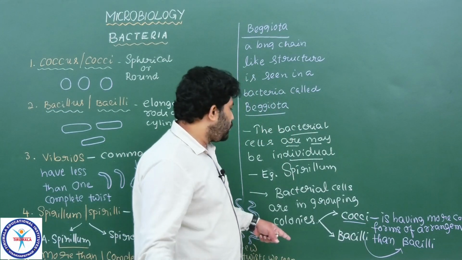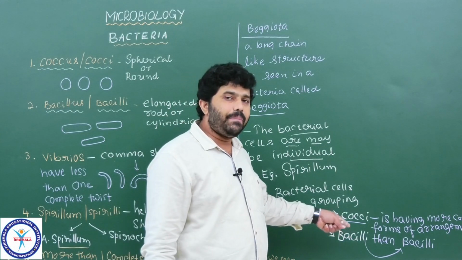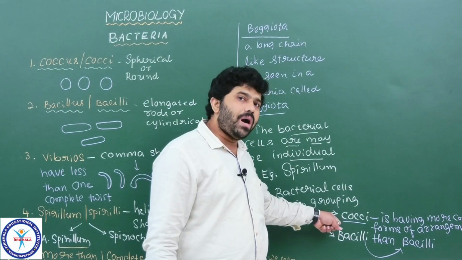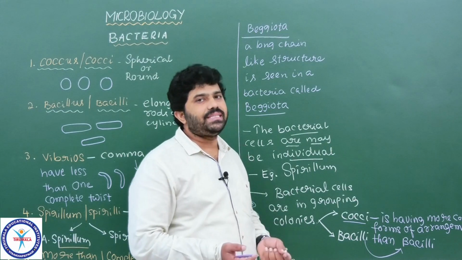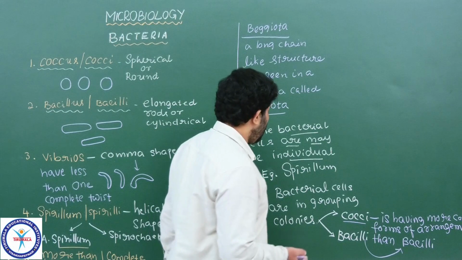So now have a look into the different colonies and bacterial colonies like coccal forms and bacillus. Understood? What are the different categories of bacteria that are going to be formed?